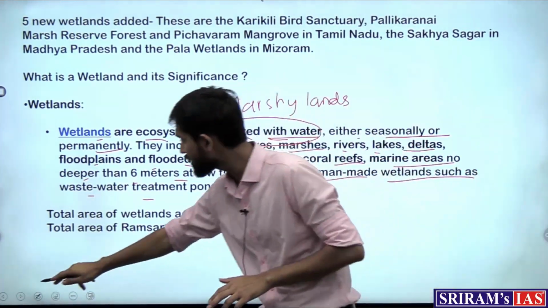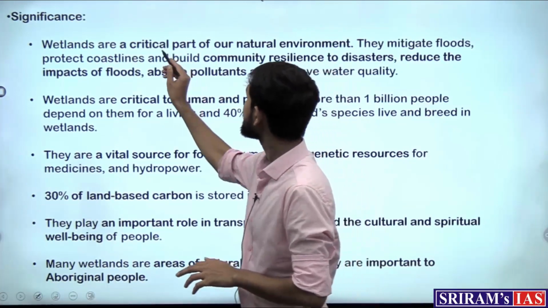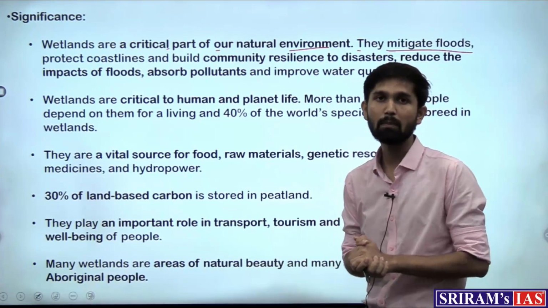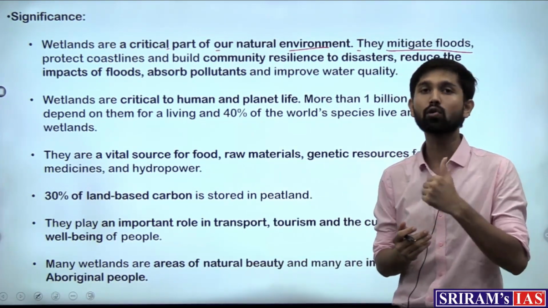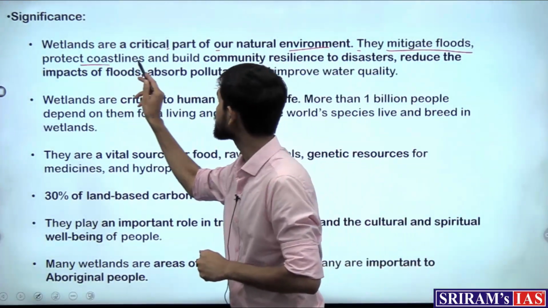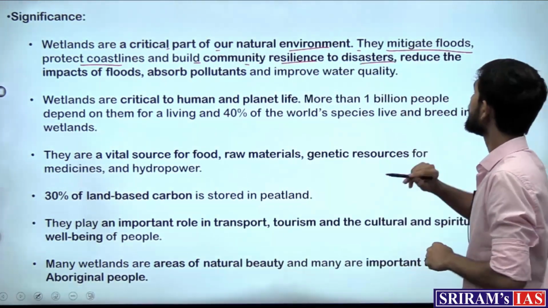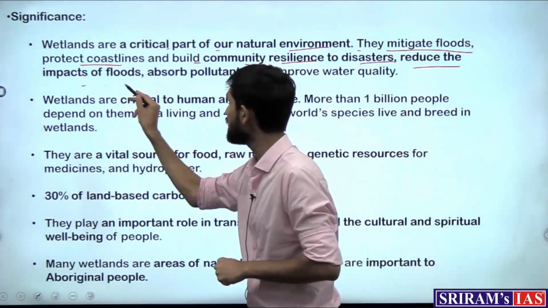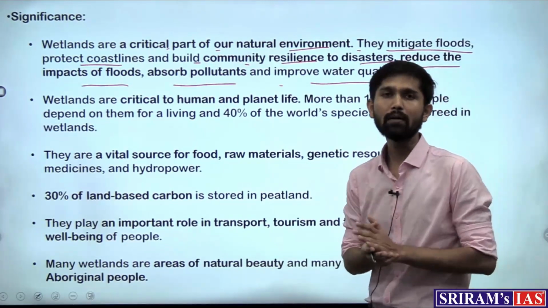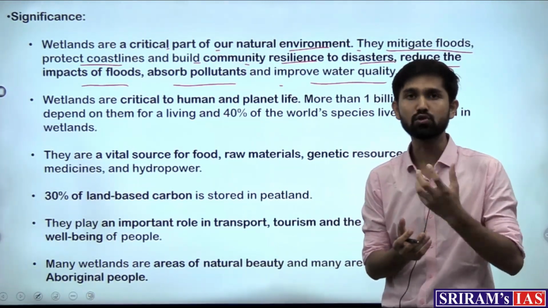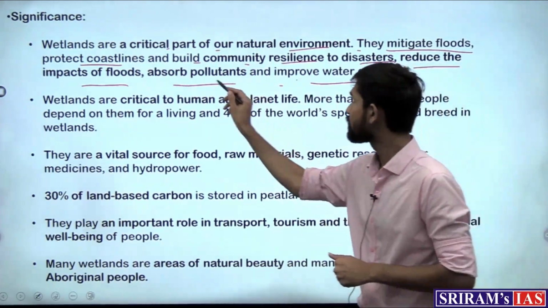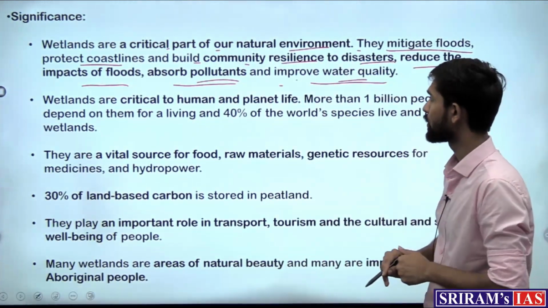So what is the significance of this wetlands? They are critical part of our natural environment because they mitigate floods. If mangroves are a part of wetland, mangroves play a big role in mitigating the cyclones, taking care of the floods, protect coastlines and build community resilience to disasters and reduce the impact of floods, absorb pollutants and improve water quality. We know that when the water is saturated, it absorbs a lot of carbon dioxide, it becomes a carbon sink, therefore it absorbs pollutants and it improves water quality.